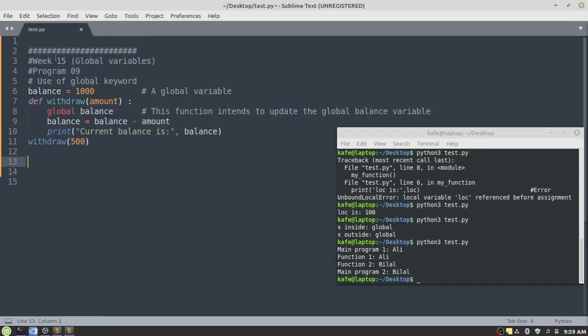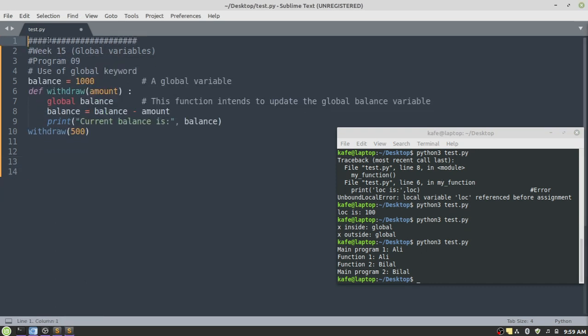Here is the second example to demonstrate the same concept of the global keyword. Here we have a variable balance, that is the global variable, the current value is 1000. And then we have a function withdraw, and this function has a parameter amount, which means if you want to call this function, you have to provide an argument. So I'm going to call this function withdraw, and I'm providing an argument 500. Whenever you want to call this function, you have to provide an argument. So in this case, the value of amount is 500.